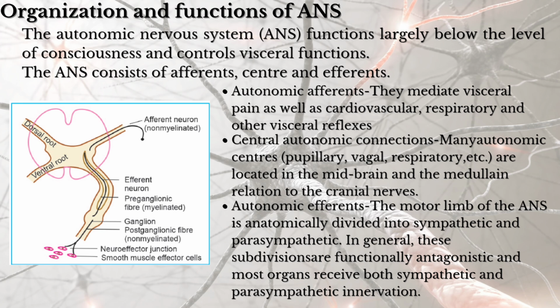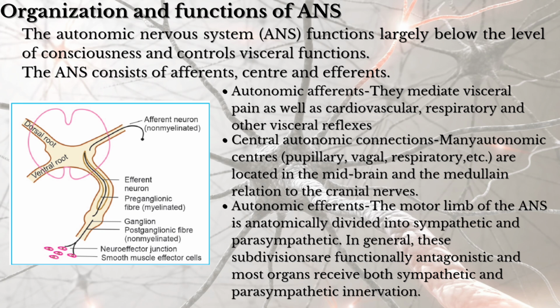There you can see the afferent neuron which is non-myelinated and the efferent neuron which is divided into the preganglionic fiber, myelinated, and the postganglionic fiber, which is non-myelinated. The junction present between them is the ganglion. The postganglionic fiber attaches with the receptor and is connected to our organs. The central autonomic connection takes care of the breathing rate, heart rate, and digestion.